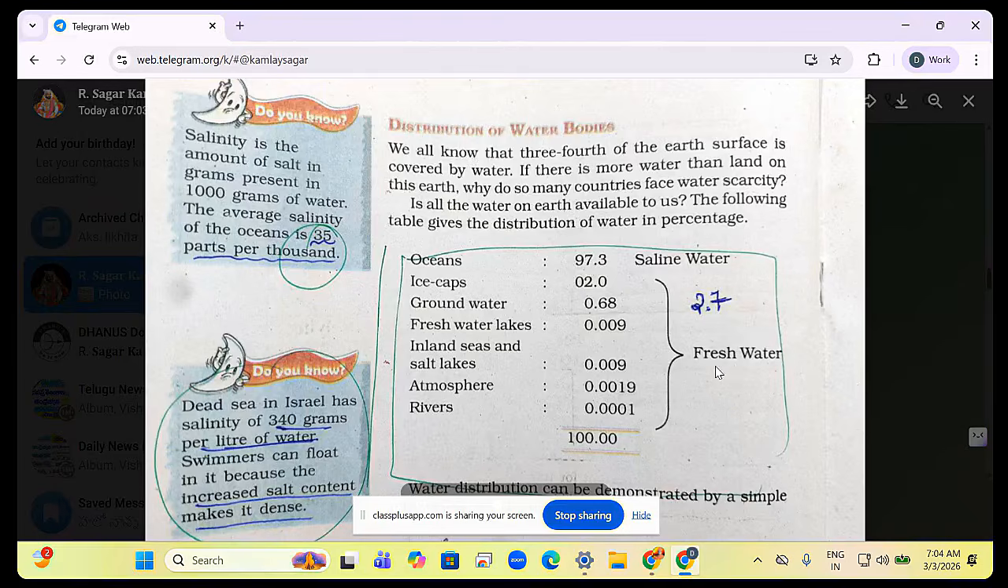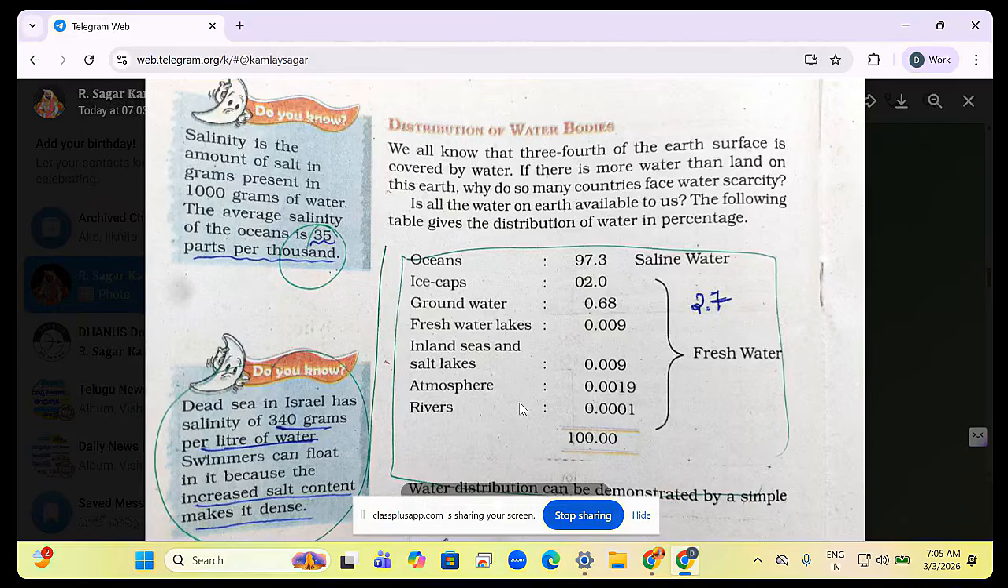2.7% is fresh water. In this, the majority of fresh water is present in ice caps and glaciers, followed by groundwater, freshwater lakes, followed by inland seas and atmosphere and rivers. Look at rivers carefully, we think rivers have more. So order is important. Ice caps and glaciers, followed by groundwater, followed by lakes, inland seas, atmosphere and rivers.